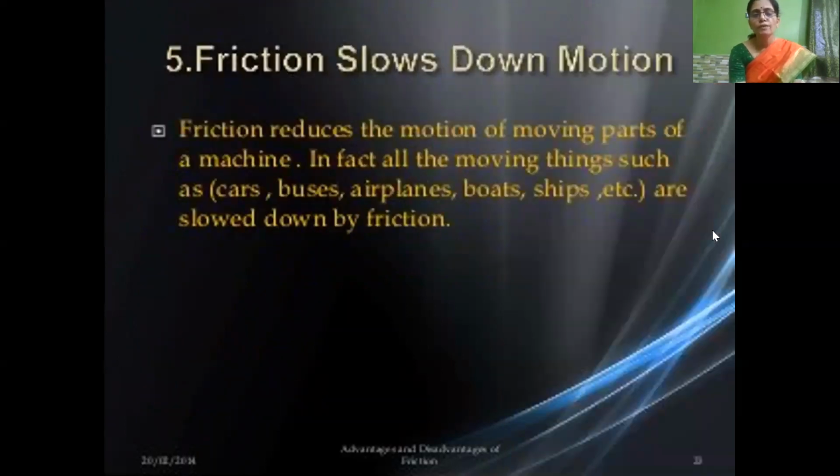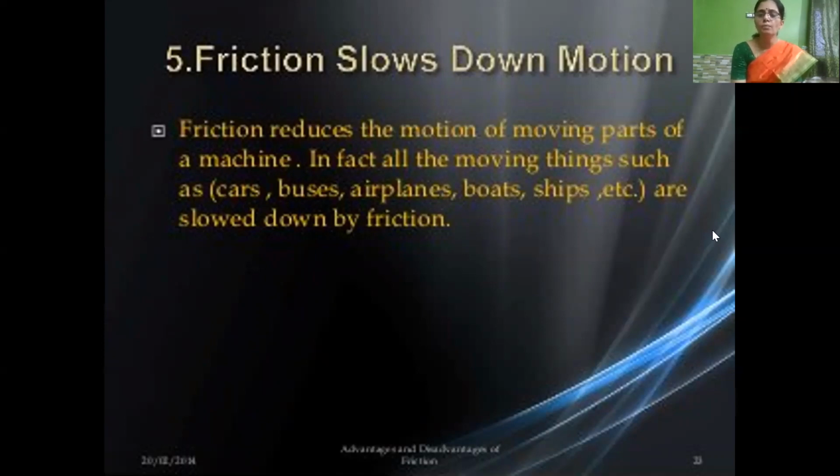And friction slows down motion. As we know, friction always acts in the opposite direction of an applied force.